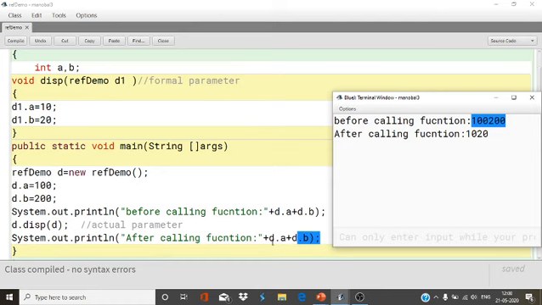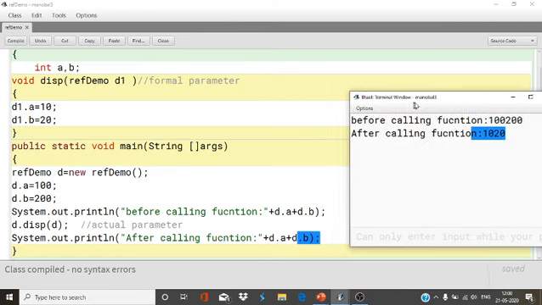So after calling the function, d.a and d.b have changed. Whatever changes are made in the formal parameters affect the actual parameter. The actual parameter was called with these values, but changes occurred, so whatever changes are made inside this function reflect outside the function.